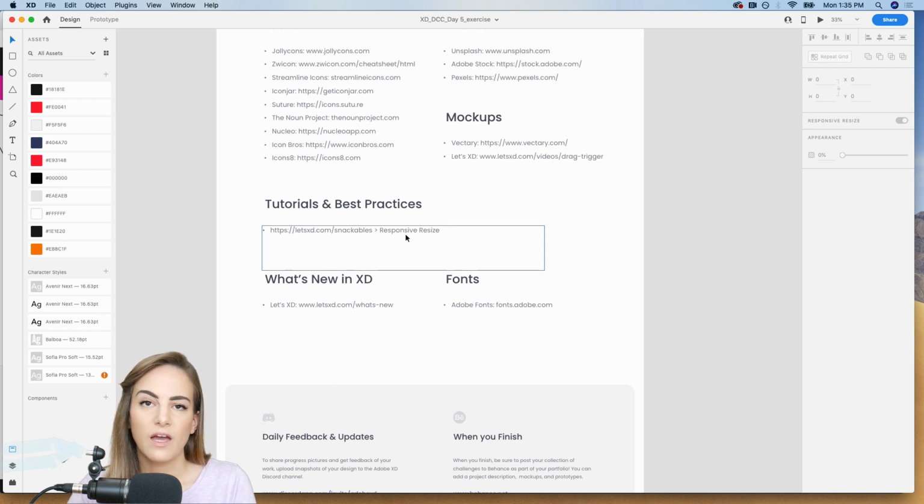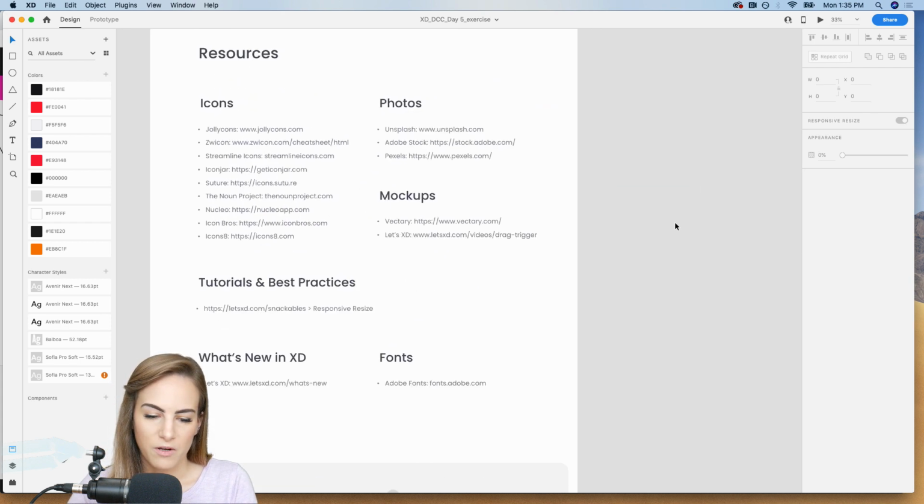The tutorial that I recommend today, if you have not already checked it out, is Howard Pinsky's letsxd.com website, and he has a video all about responsive resize, so feel free to check that out if you want.